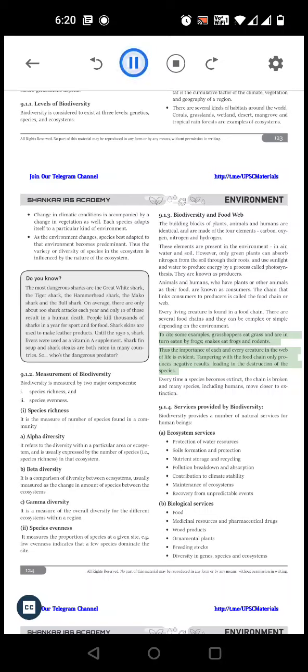Tampering with the food chain only produces negative results, leading to the destruction of the species. Every time a species becomes extinct, the chain is broken and many species, including humans, move closer to extinction.